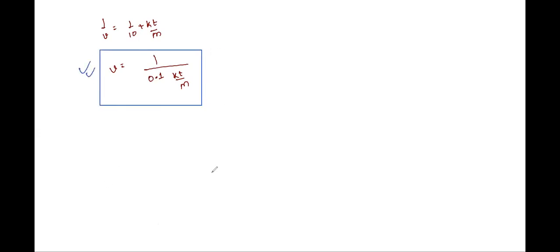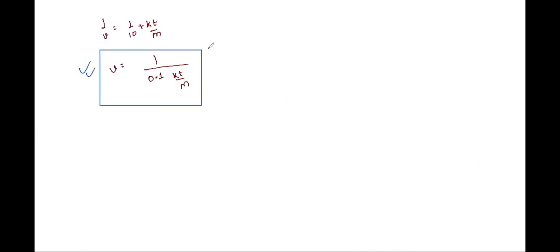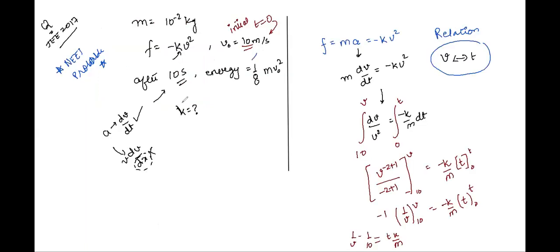We had a purpose. The purpose was we wanted to find out a relationship between velocity and time, and we are so much successful in that. We now have a relationship between velocity and time, 1 upon 0.1 plus kt by m, right? Now we are told that, see the question here, initially the velocity is this, after 10 seconds instead of giving velocity they have given kinetic energy, right?